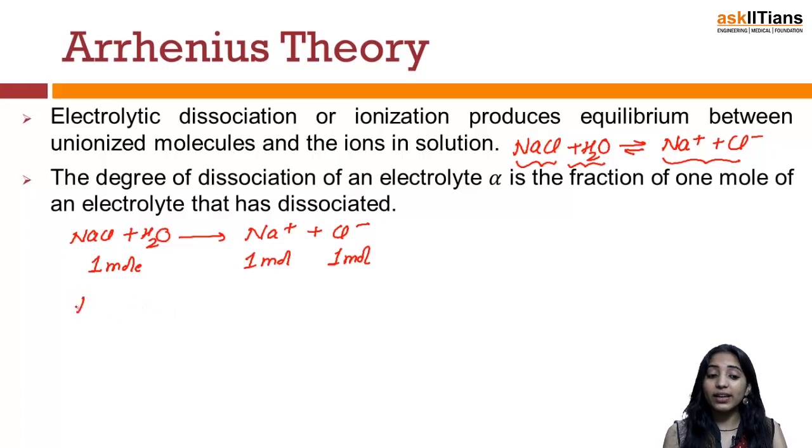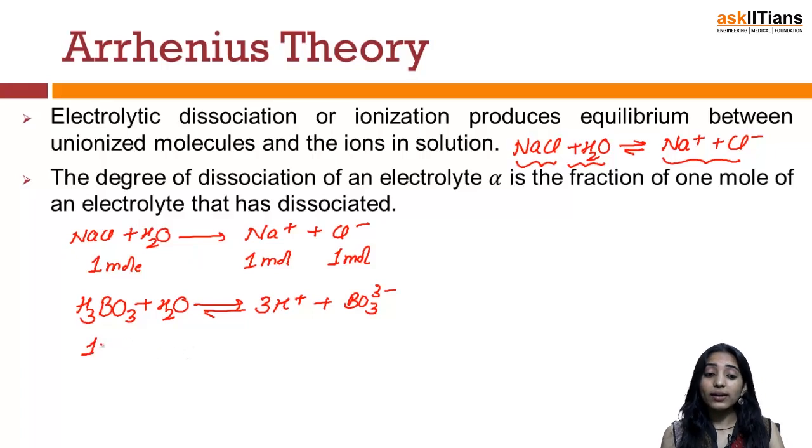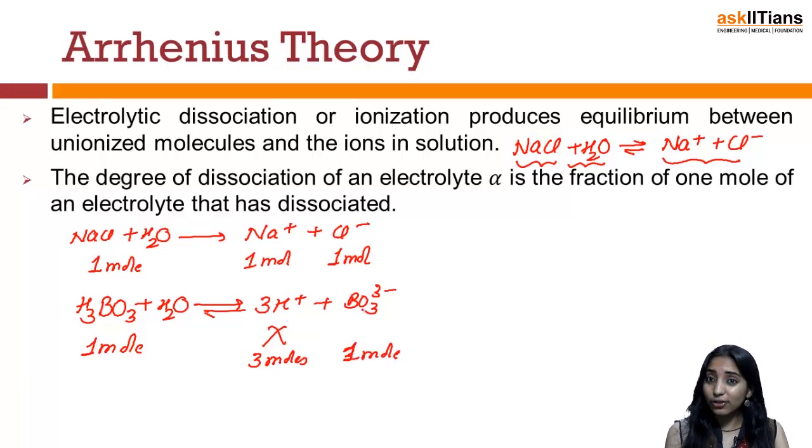For example, I have another solution, let me say H3BO3. This is not a strong electrolyte, and if you dissolve it in water, then you will have 3H positive and BO3 3 minus, and there is an equilibrium between the two. Now in this case, what do I say? If you are taking 1 mole of H3BO3 and dissolving that 1 mole in water, it doesn't mean that I'll get 3 moles of H positive and 1 mole of BO3 3 minus. This is not the case.